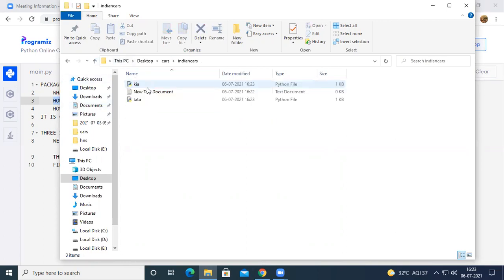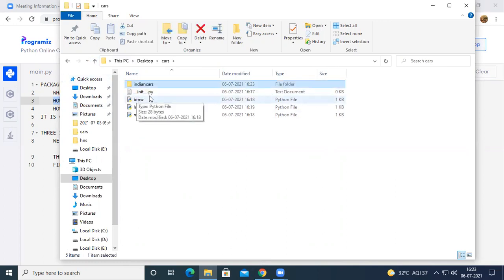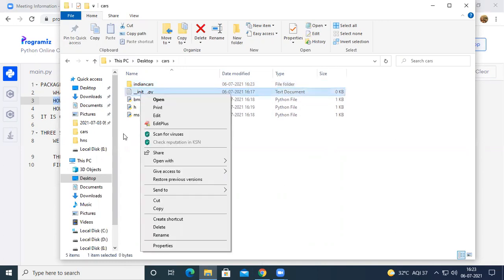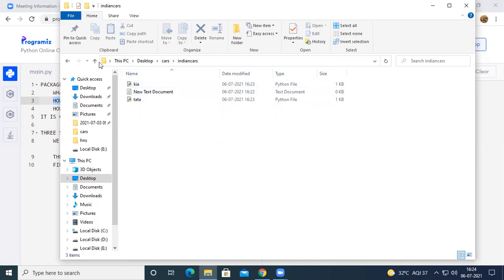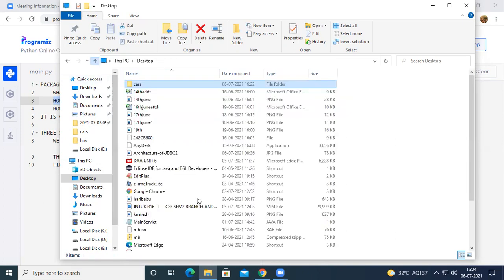And at the same time, here there is no need to have this underscore init underscore dot py, because it is only needed for the main package. All the sub packages do not need this underscore init underscore dot py. Okay, only it is needed by the main packages. So inside the sub packages, we can have only modules, sub packages or classes, etc. Okay, so this is the way we can create a package and we can create a sub package.